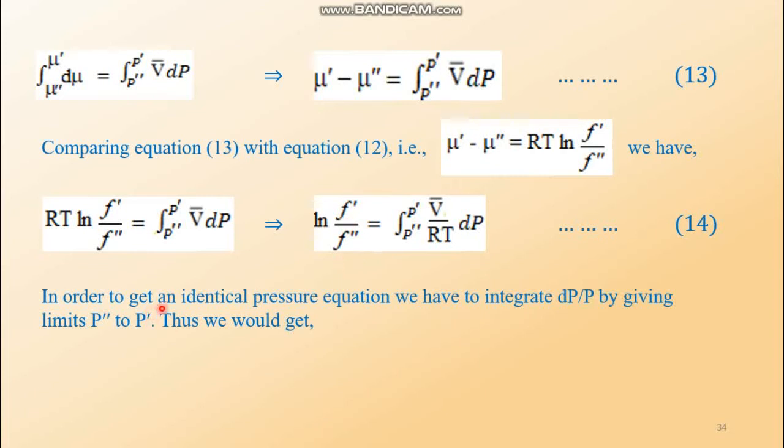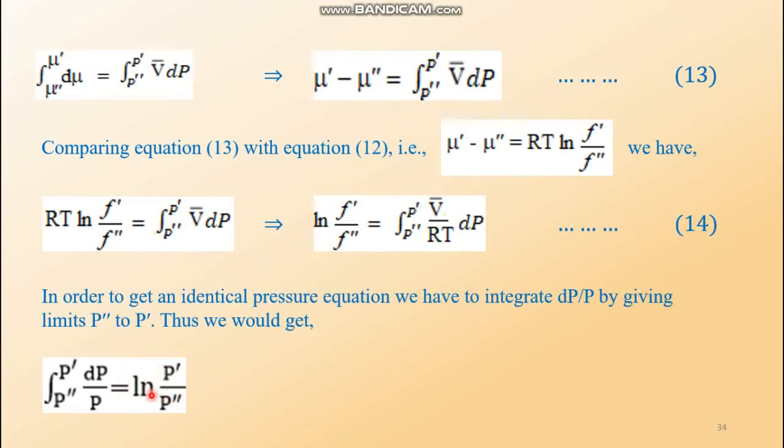So in order to get an identical pressure equation, since this is the fugacity equation, we have to integrate dp by p by giving limits p double prime to p prime. Thus we would get this equation. On the right hand side we are getting ln p prime by p double prime. Now just shuffle them.